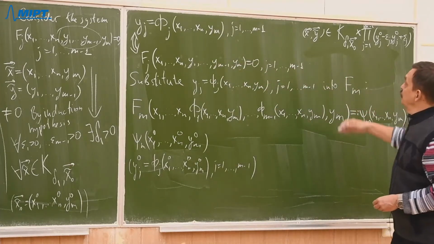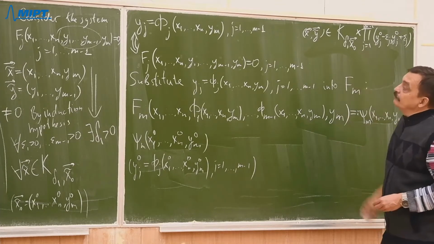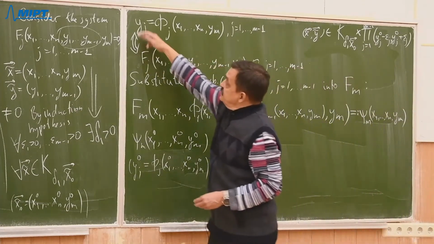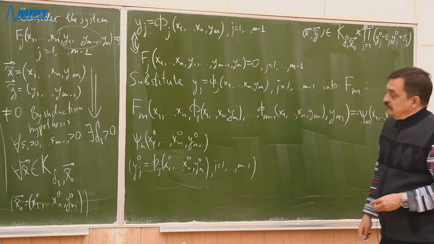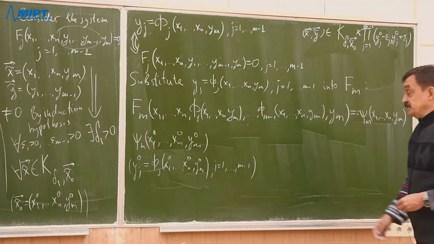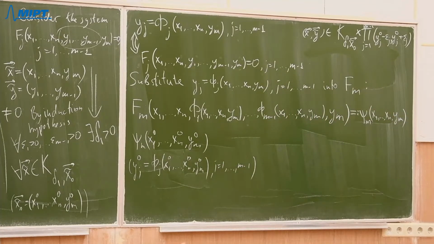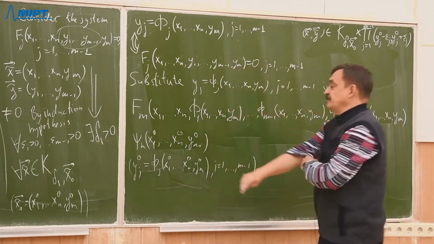And as we know, that point is in this set, so systems are equivalent, so yj naught should also satisfy those equations.